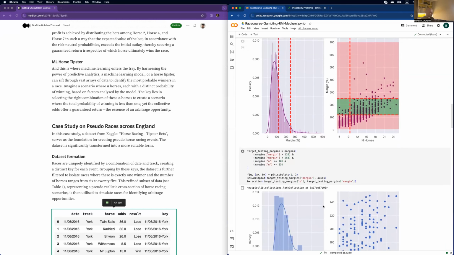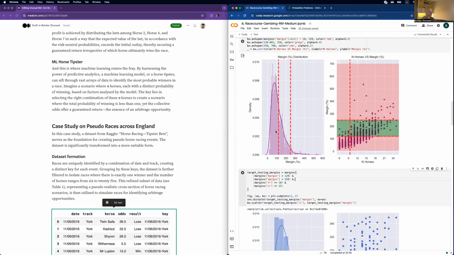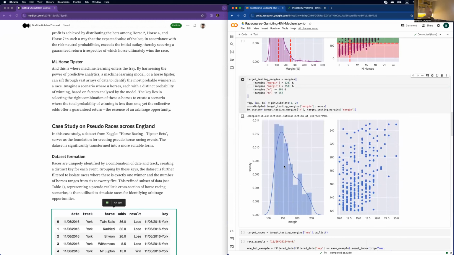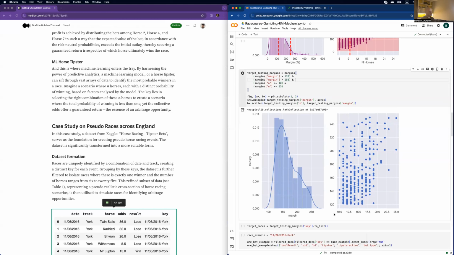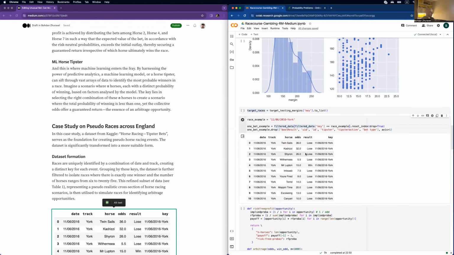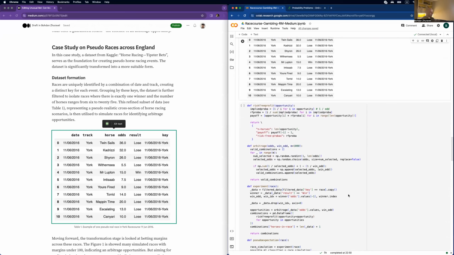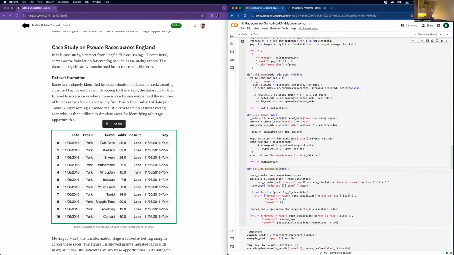So this is the filtration, and we can see there is a log normal distribution. Here is a more uniform distribution, I would say. And yeah, margin from 120 to 250. Okay, now we're moving further and I got my target races. This is just an example provided here. And we're moving to more complicated code.